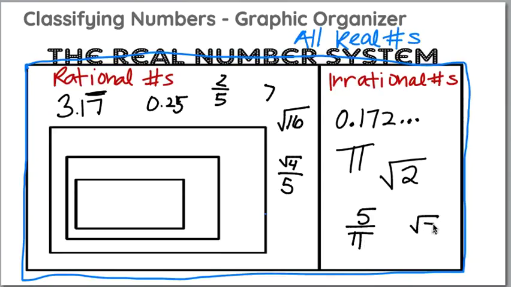Same thing if I had square root of 7 over 3. It's a fraction, but one of the numbers is irrational. So because 7 is not perfect, that makes square root of 7 an irrational number. If you were to put square root of 7 in a calculator, you would end up with a decimal that never ends.